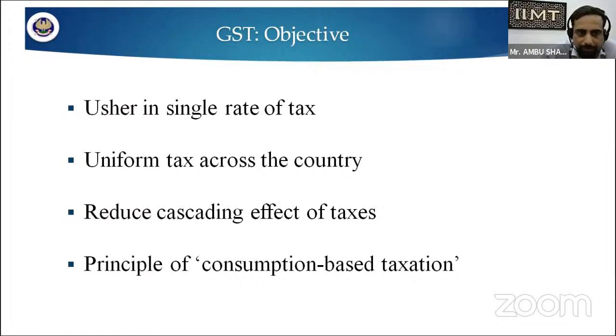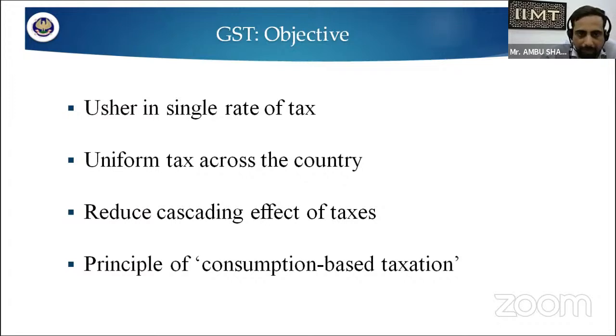The most important is reducing the cascading effect of taxes. What is the meaning of cascading? Cascading means tax on tax. Before the implementation of GST, the taxation system in India was value added tax. In value added tax, we pay tax on the value that we add to the commodities. But in the case of the cascading effect, we implement taxes on the actual value. Suppose you are purchasing a commodity of rupees 100 and you have to pay a tax of 10%. That means you have to pay rupees 110.